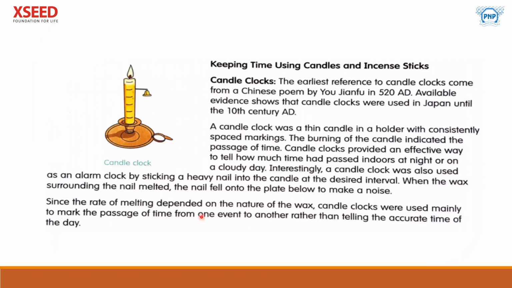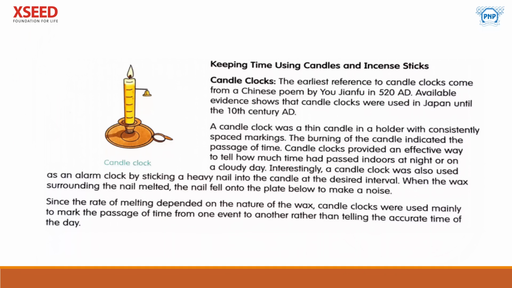Candle clocks were used mainly to mark the passage of time from one event to another rather than telling the accurate time of the day. And as you must have understood, it wasn't possible to tell accurate time, but still it was used in that time to tell the event, or how much passage of time there is in between two events. So isn't it interesting? So many interesting things were there.